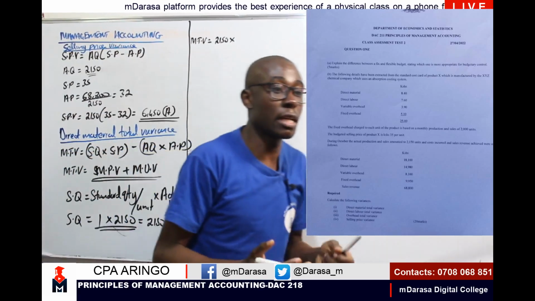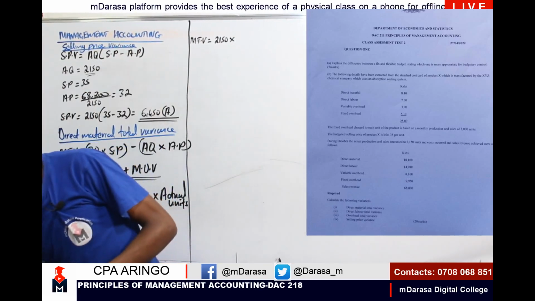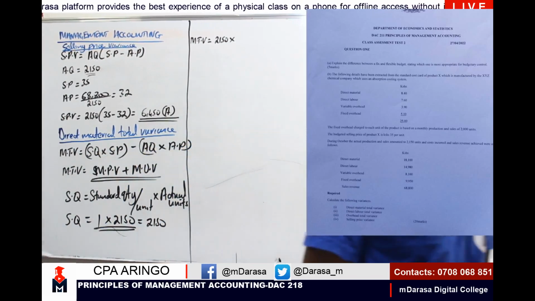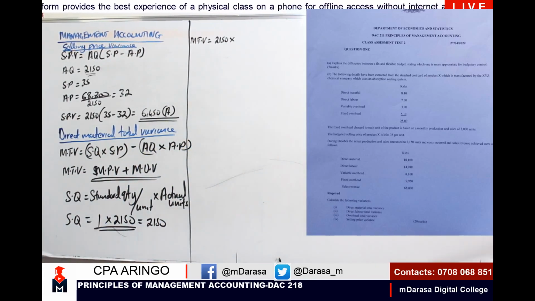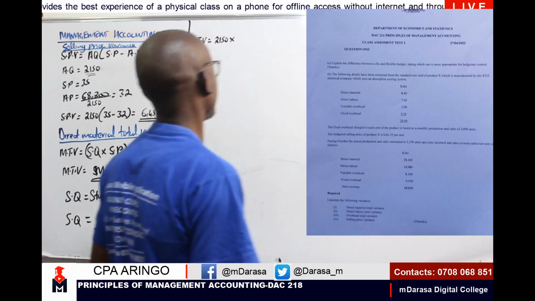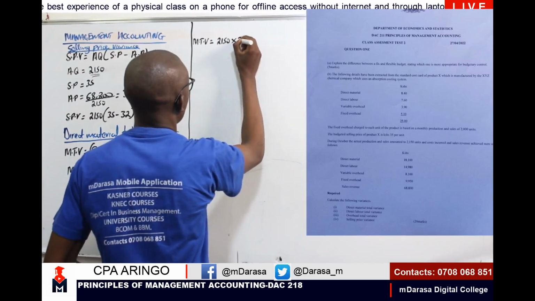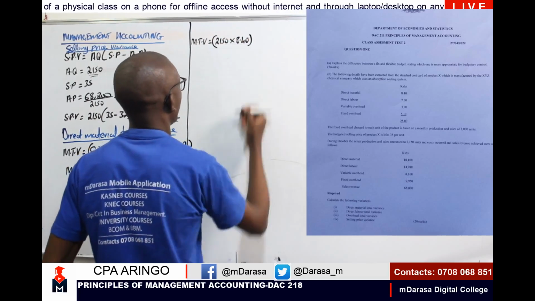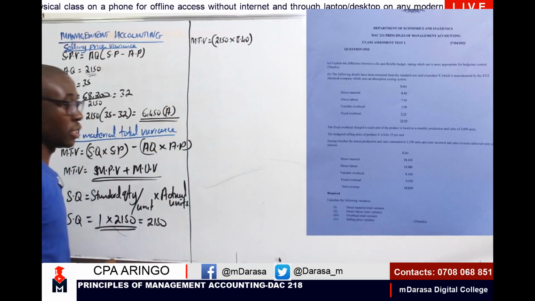What was our standard price of our material? We are going to take the figure that was given per unit, because we can't get it anywhere else. So I'm going to take the 8.40 as the standard price of our material.